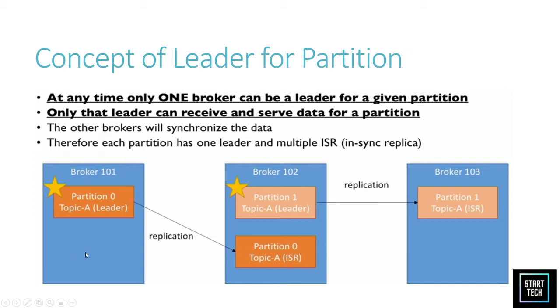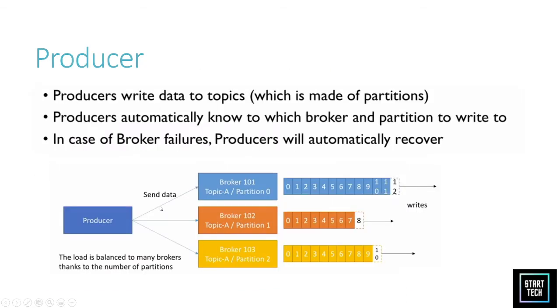For broker 101 we have partition 0, so broker 101 will be the leader for partition 0. Broker 102 cannot be the leader for that partition. I hope you got the answer from this.